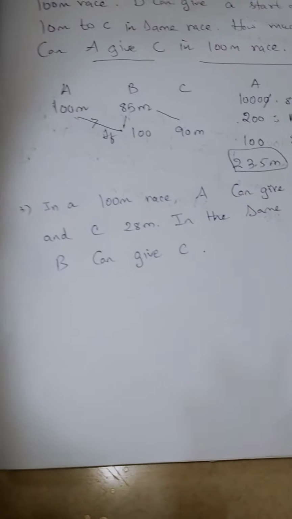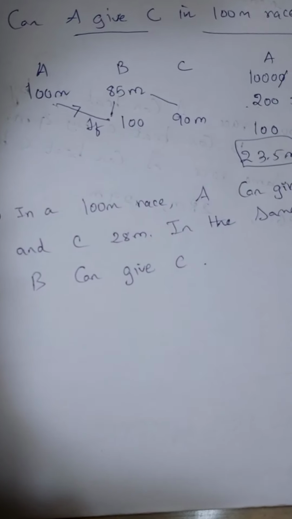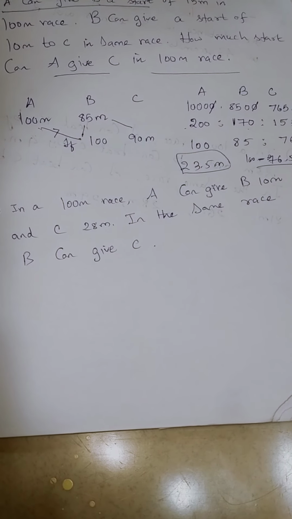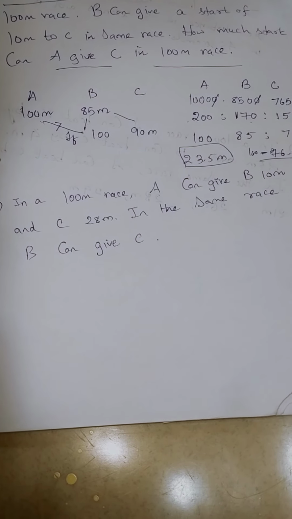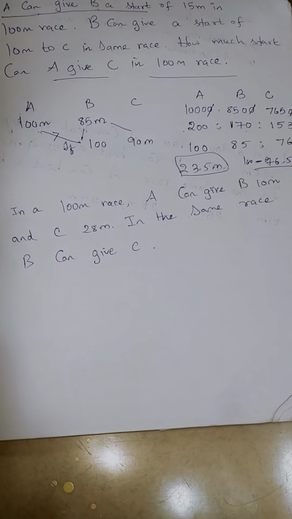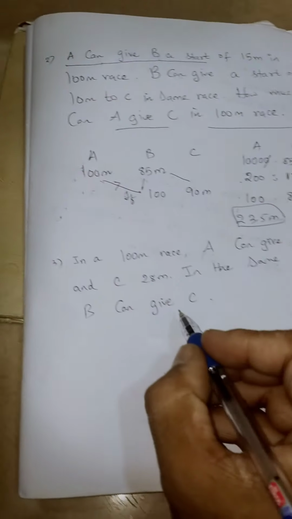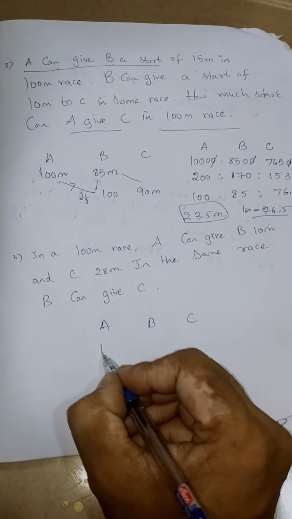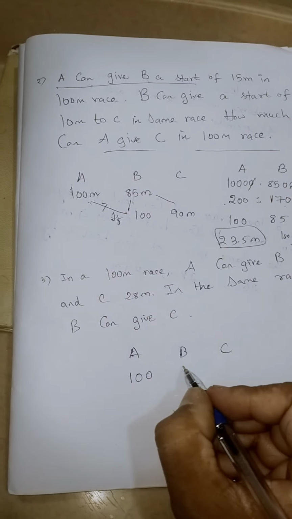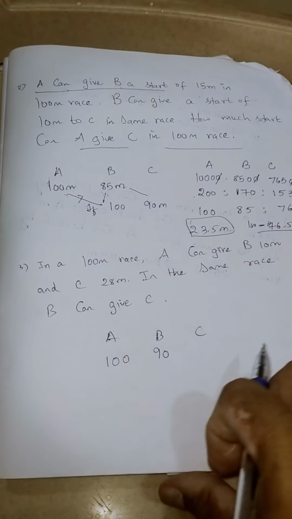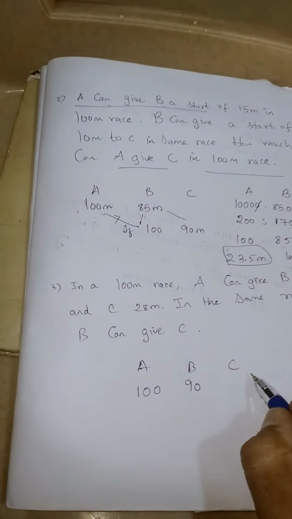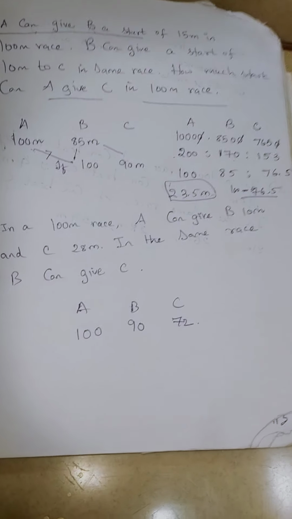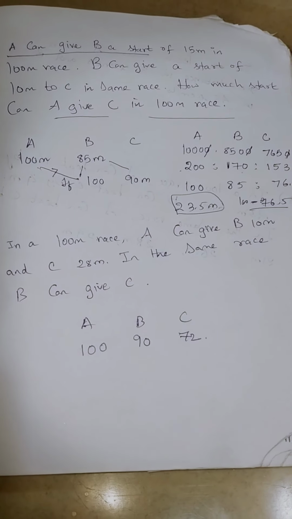Let us see one more question of this model. In a 100 meters race, A can give B 10 meters and C 28 meters. In the same race, B can give C how much? A has reached the final point, A is at 100. B is 10 meters behind, at 90, and C is 28 meters behind, that is at 72 meters.